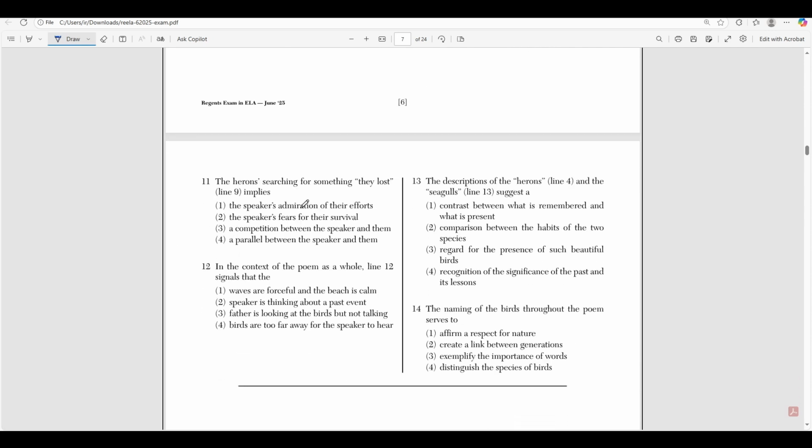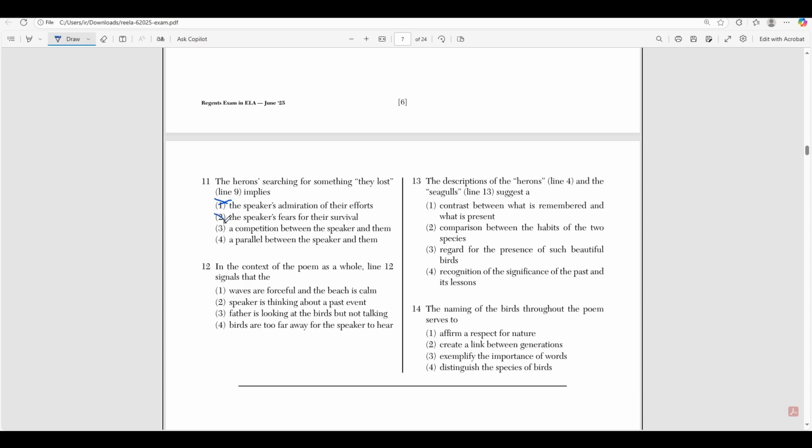So is it a speaker's admiration of their efforts? No, I don't think it's a speaker's admiration for their efforts, because the heron's searching for something they lost. If you're admiring someone, you'd compliment them, right? You say, wow, they're searching for something they'd lost in a very good way. He never compliments them here, so obviously he's not admiring their efforts.